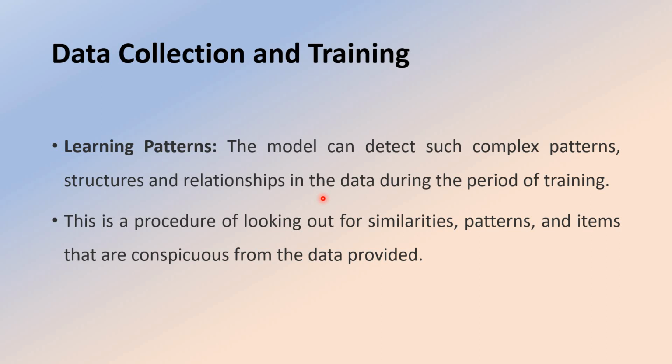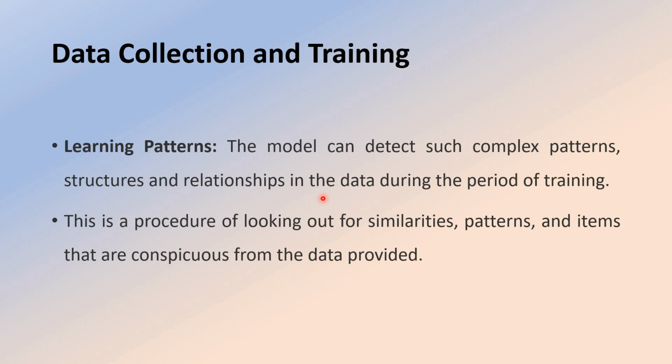So normally, after the data collection, you are going to train. So what is the meaning of training here? What is taking place? It is learning the patterns inside the data. What is there in the data set? Okay, so the model can detect complex patterns, the structures, how these patterns are related with each other, what the dependencies among these patterns are, and what the structure of each and every pattern is during the period of training.